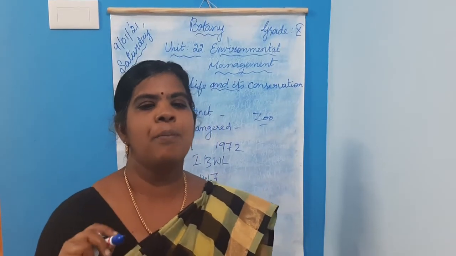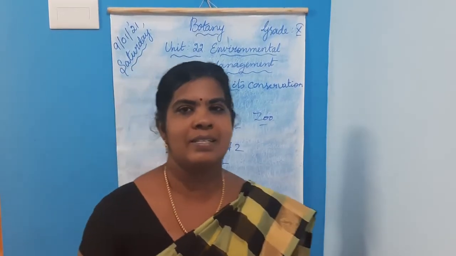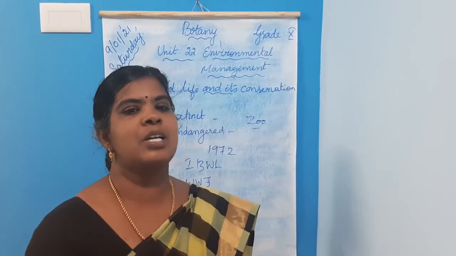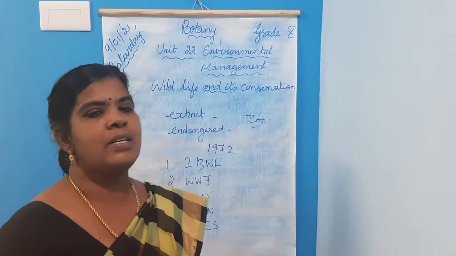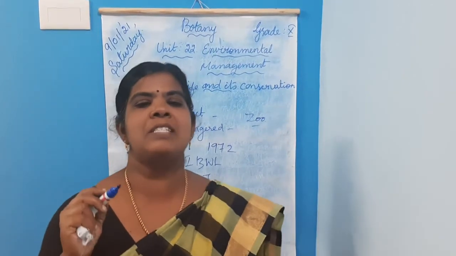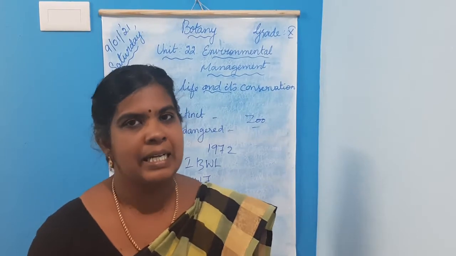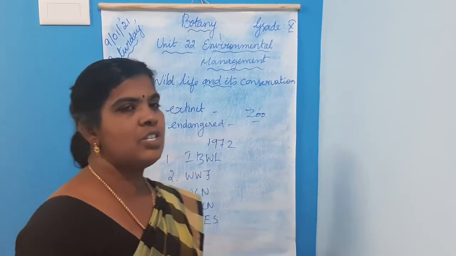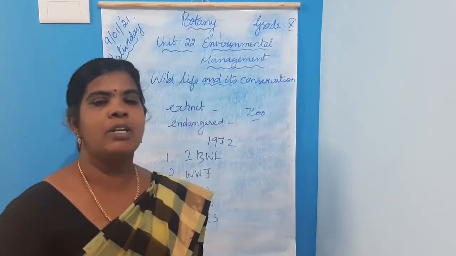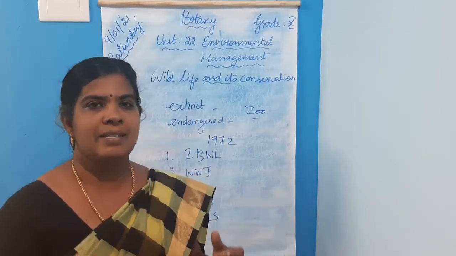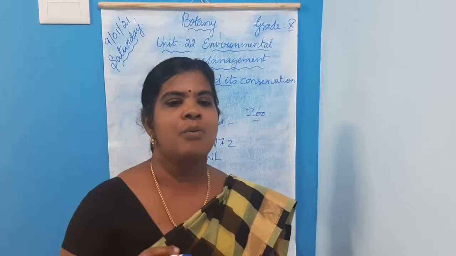Next is the Bombay Natural History Society. The last one is the Wildlife Preservation Society of India. So these are the organizations involved in protection of wildlife, established to protect the wildlife.